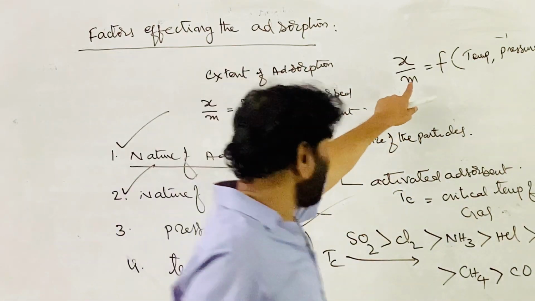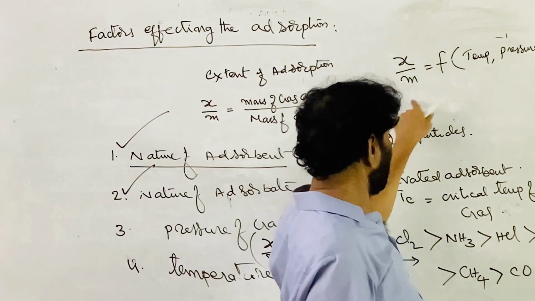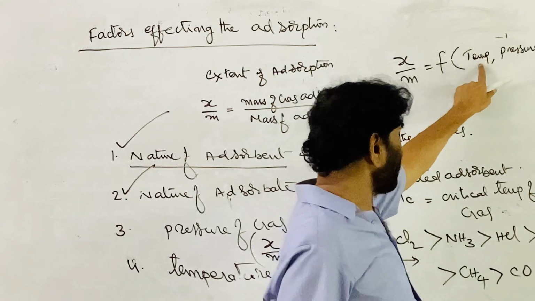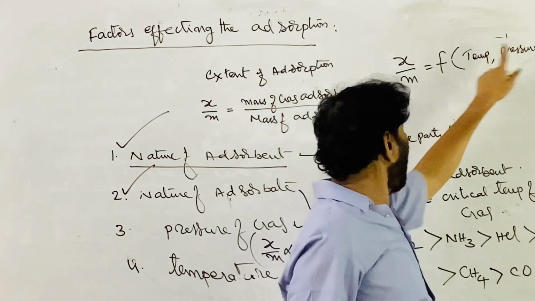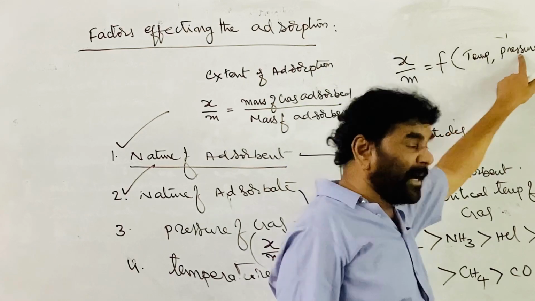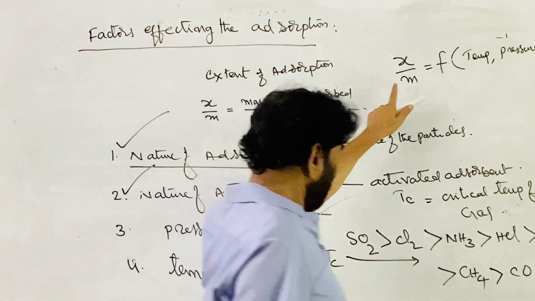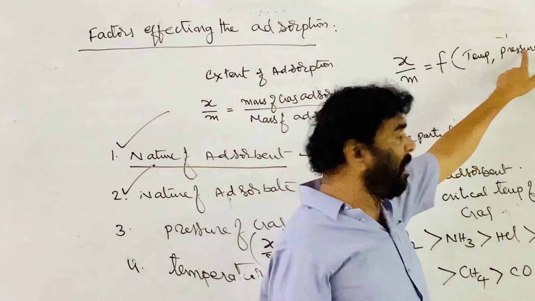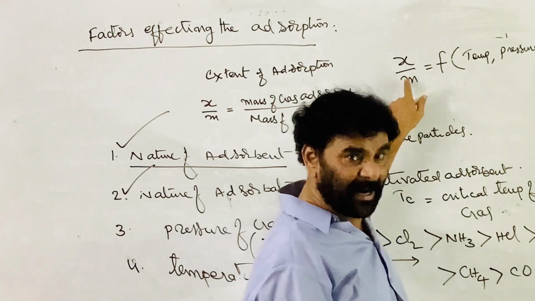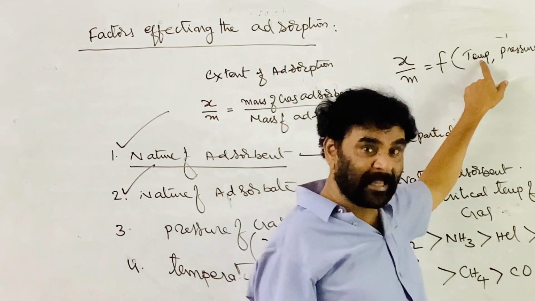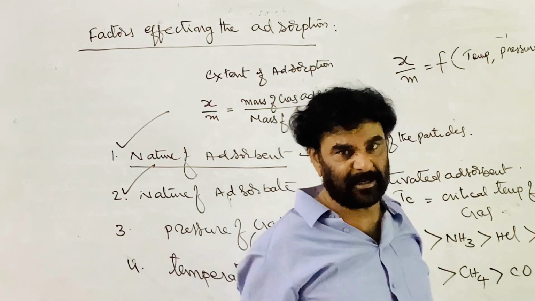Therefore, we have to study the effect of temperature on the extent of adsorption by taking the pressure constant, and the effect of pressure on the extent of adsorption by taking the other variable, temperature, constant.